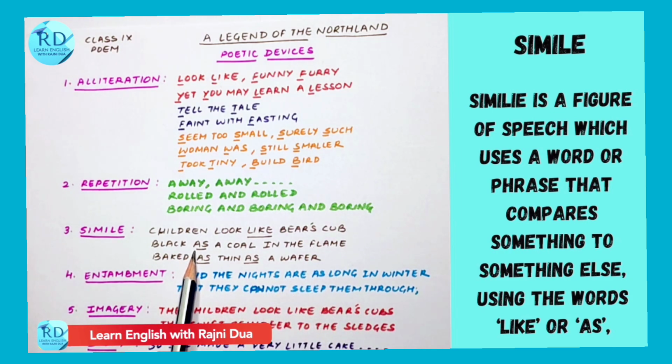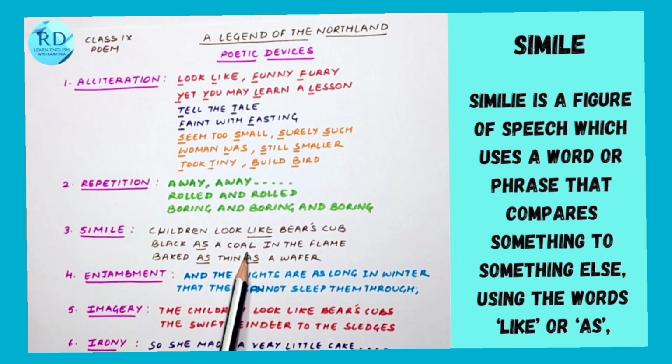Even the woodpecker has been compared to a coal. When the woman gets burnt, it's compared to coal. "Black as a coal in the flame." So here the blackness of a coal is compared to her. "Baked as thin as a wafer." Even the cake she baked was compared to a wafer in thinness. So that's simile, when we compare two things.